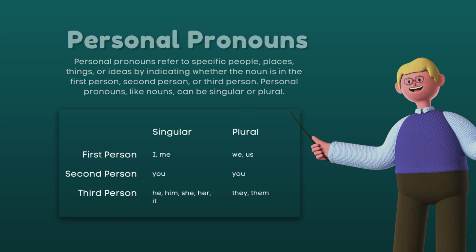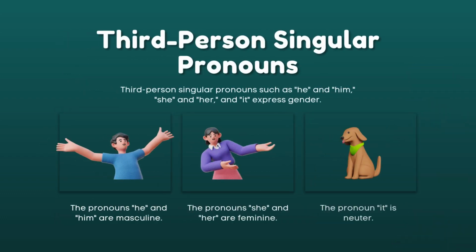The next one is here, the third person singular pronouns. When you say third person, such as he and him, she and her, and it, it expresses gender. So if it's male, therefore you use the pronoun he, him for masculine, right?